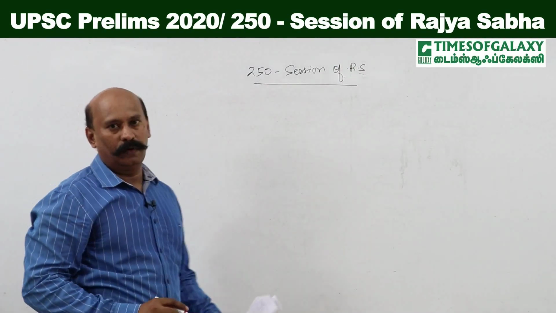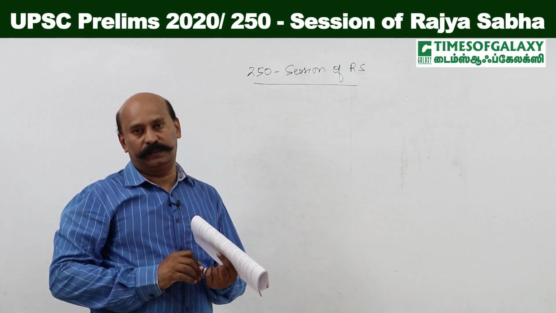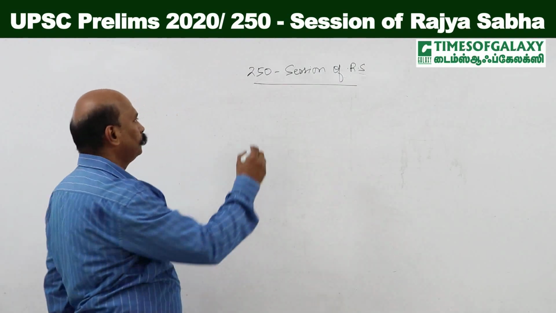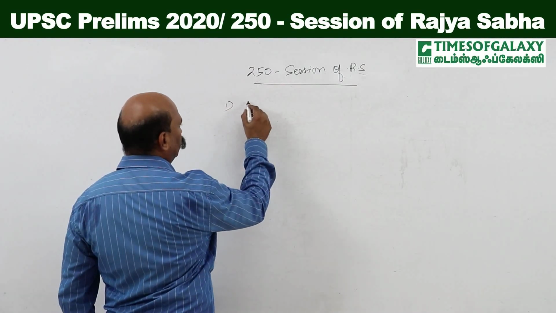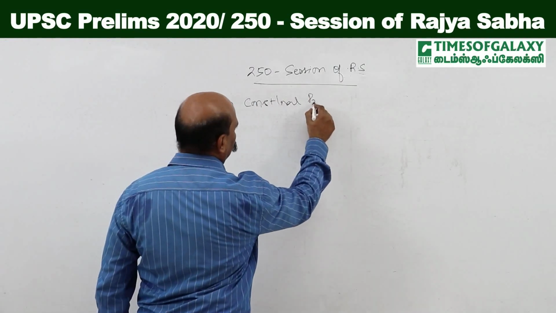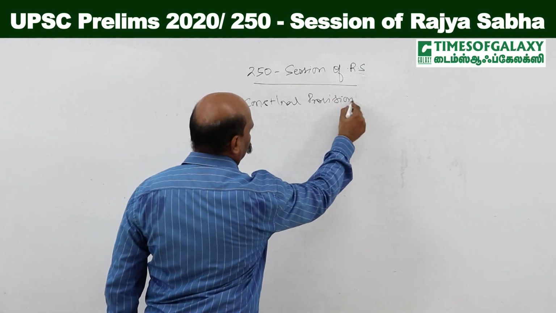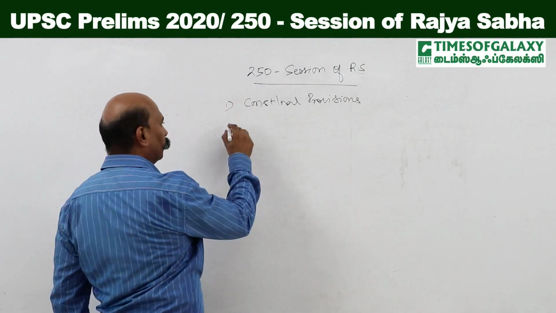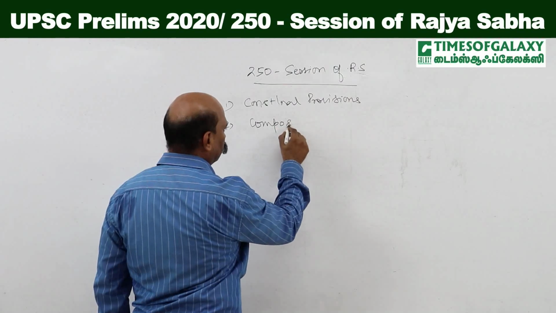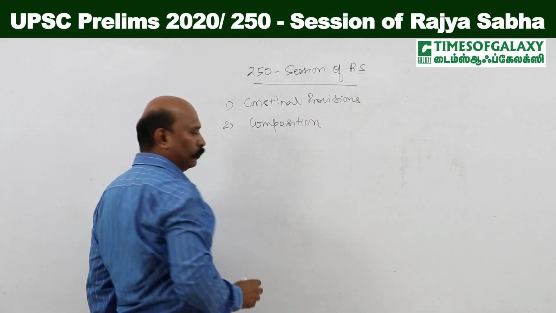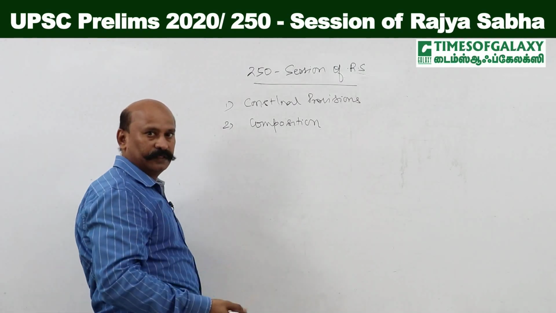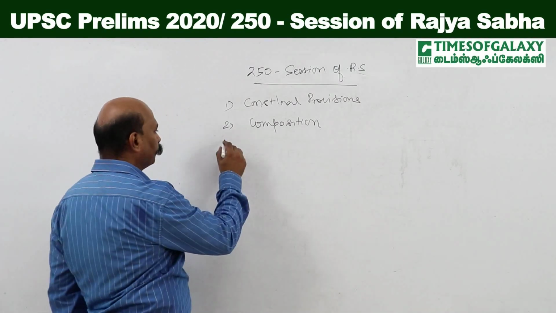So, what are the different questions that may be asked in the prelims? Let us try to understand. First of all, the constitutional provisions relating to Rajya Sabha. Second is the composition. How Rajya Sabha is composed and how the members are selected, elected, nominated, etc.